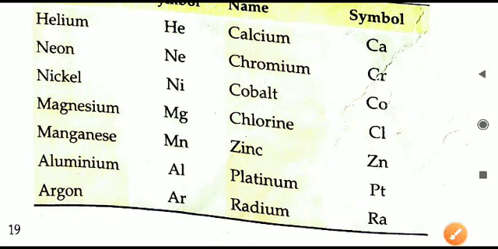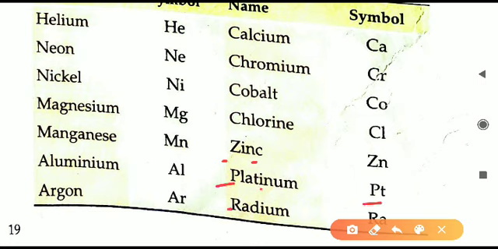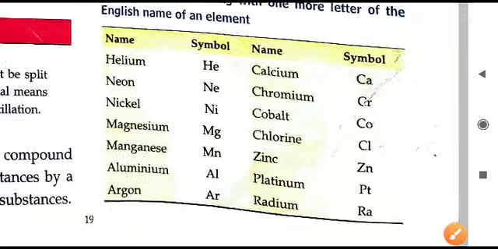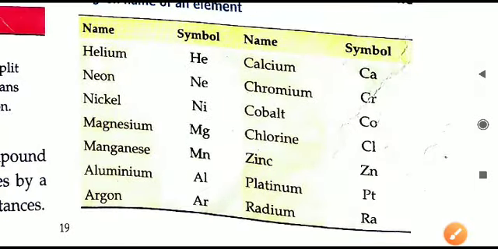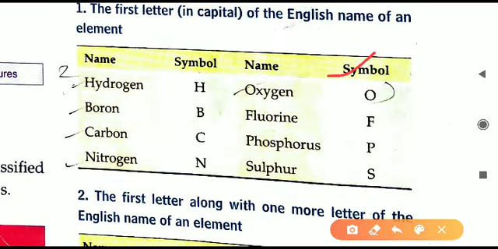Next we will see zinc here. Zinc also, first alphabet and third alphabet we have taken, Z and N. Platinum, P and T we have written. That is the short form or symbol of platinum, Pt. Next is radium, Ra. Now all these symbols given in this table, as well as the upper one, all these symbols you have to learn.